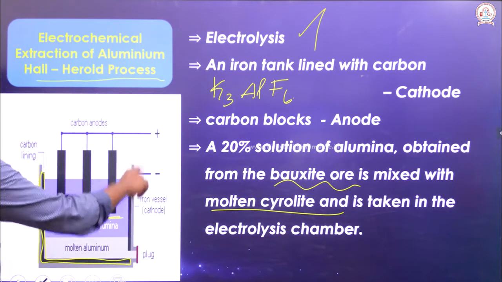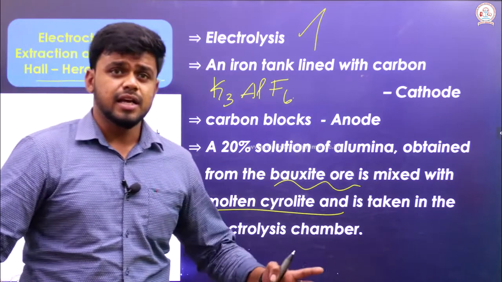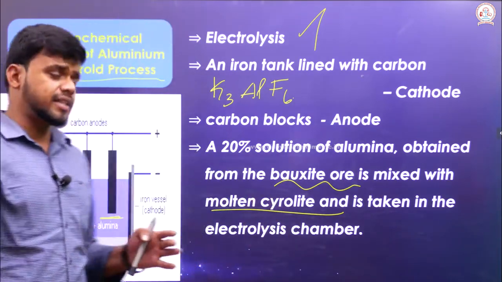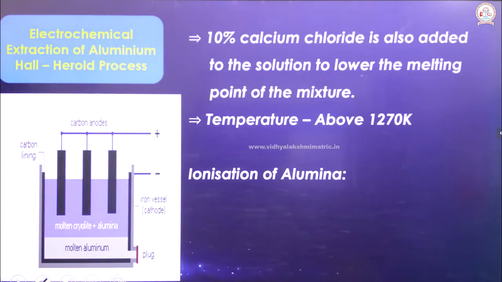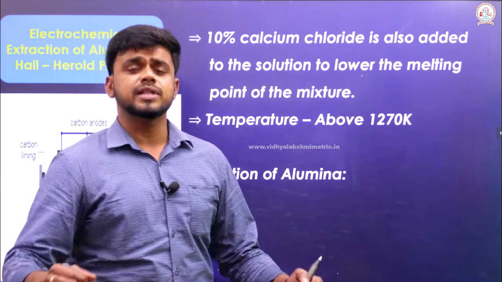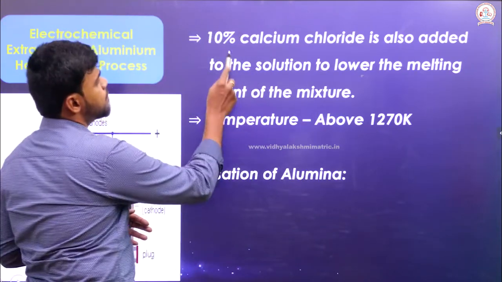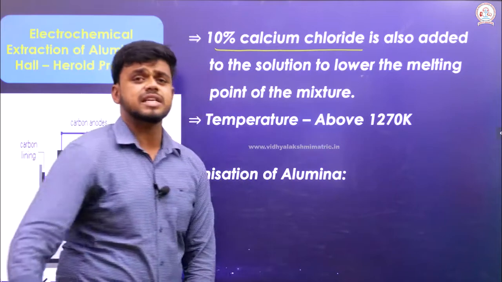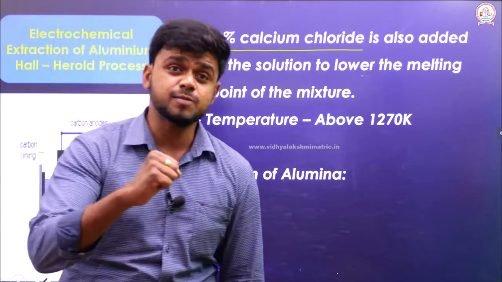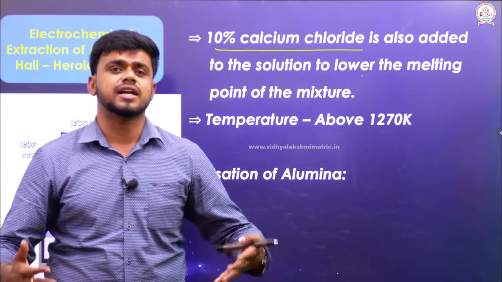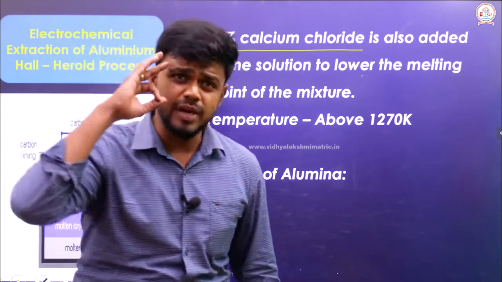See, the cathode and anode are externally connected to a battery. The battery will supply the current. We are going to witness what chemical reaction will occur there. Along with the molten cryolite, 10% calcium chloride is added. Why has it been added? In order to make the reaction occur faster, the melting point of the mixture has to be reduced.